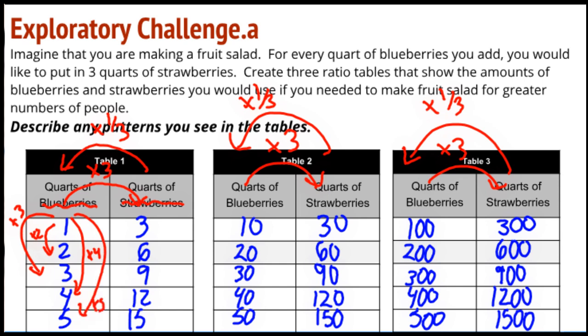And interestingly, I have the exact same pattern over here. Times 2, times 3, times 4, and my times 5. So I have some multiplicative patterns going on, and that's true in all 3 tables. So I've got multiplication going column to column, and I have multiplication going row to row. Column to column is this way, and row to row we're headed down this way.